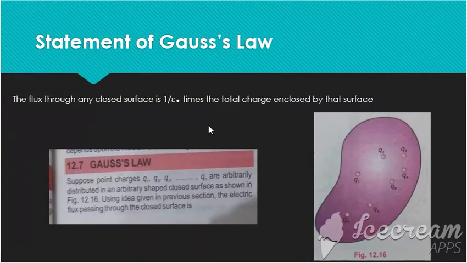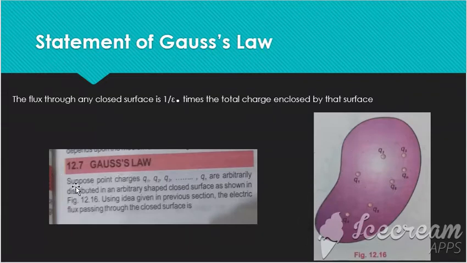It is important to note that Gauss's law is only applicable on closed surfaces, on a closed body. It can be a spherical form or any closed or irregularly shaped form. Any closed body can form. For any closed body, Gauss's law is applicable. Here you can see this one is an irregular or arbitrarily shaped closed body.